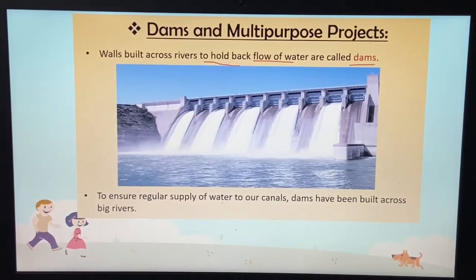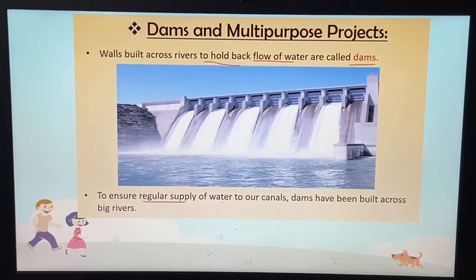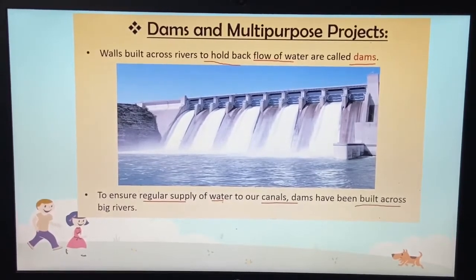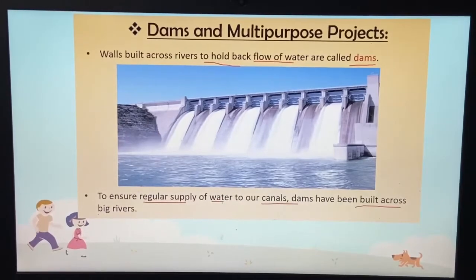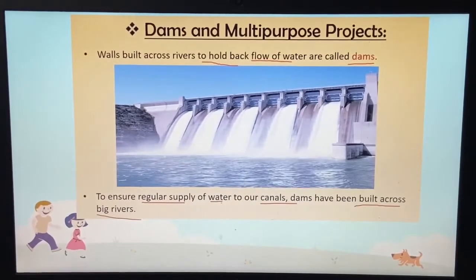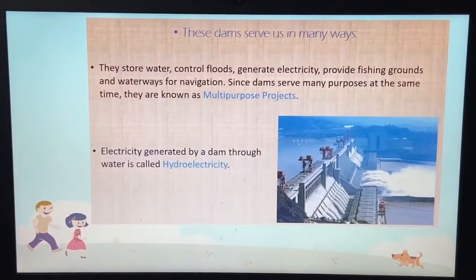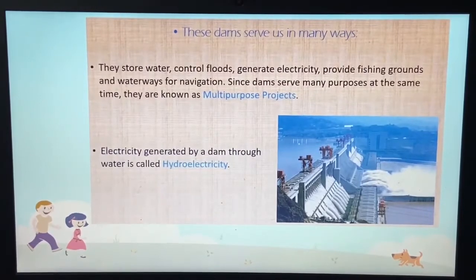To ensure a regular supply of water to our canals, dams have been built across big rivers. Now these dams serve us in many ways.